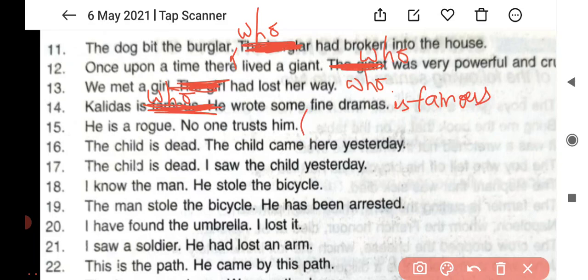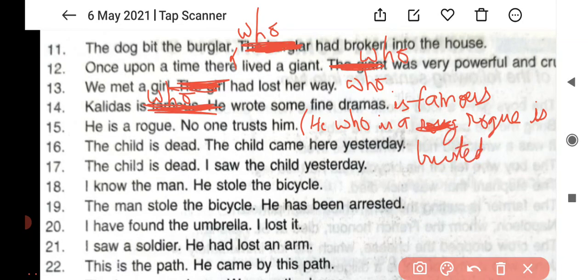Let's see. He who is a rogue is trusted by none.